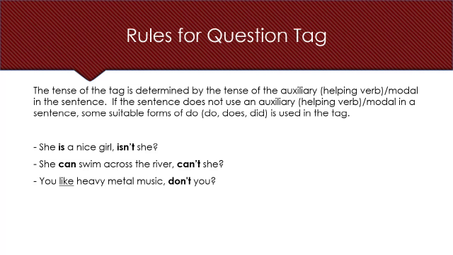It will remain the same. Now look at this sentence. He got top grade in the maths test. Here again we do not have the auxiliary or helping verb and it is a past tense. So we'll use the past form of do, that is did. So it will be didn't he?